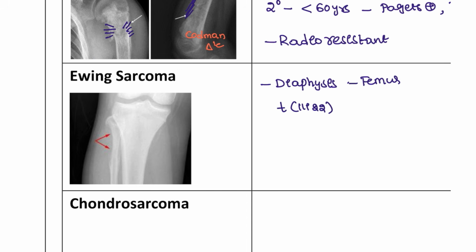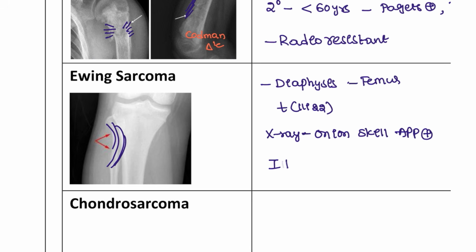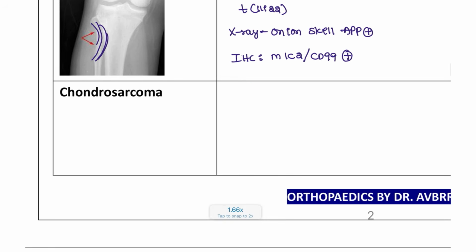11 and 22 translocation is seen, and on the X-ray, if you observe, it is going to show this kind of pulse. These are called the onion skin appearance. This is known as Ewing sarcoma. And what is positive that you are going to see? When you do immunohistochemistry, there is a specific marker MIC2, also known as CD99, that is positive for Ewing sarcoma.